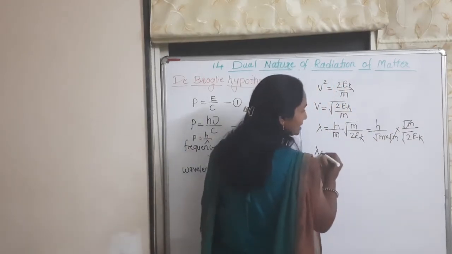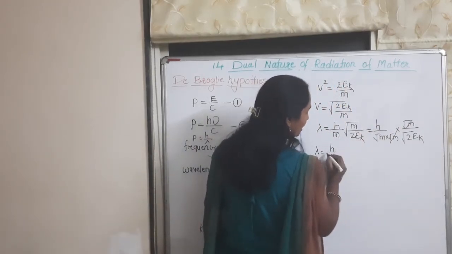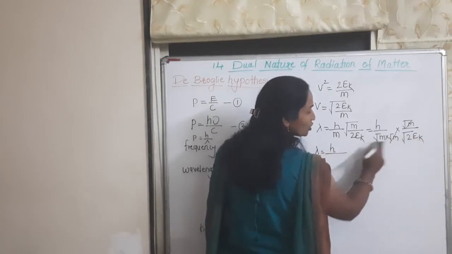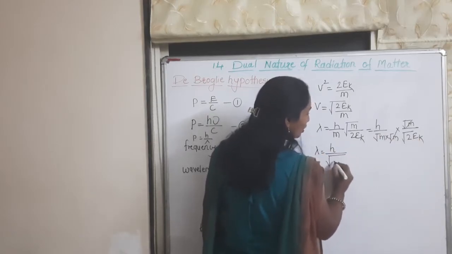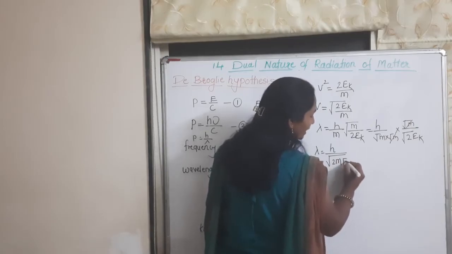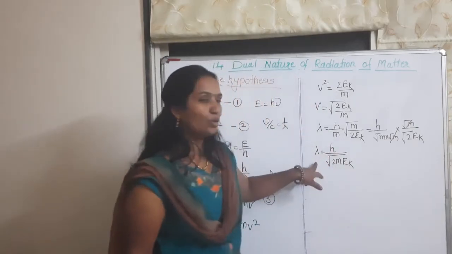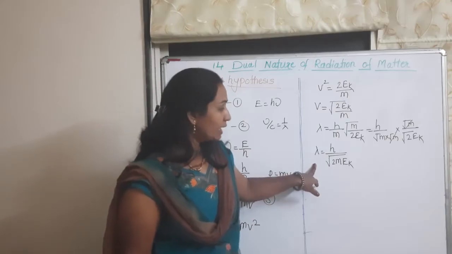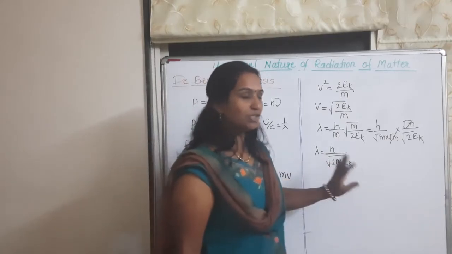Then lambda is equal to h upon square root of 2 m EK. This is the value of lambda. But here we consider a charged particle.